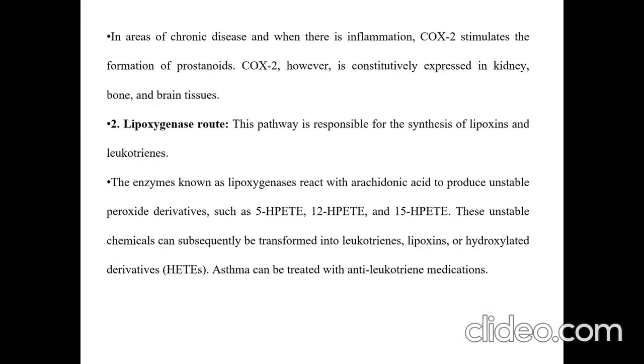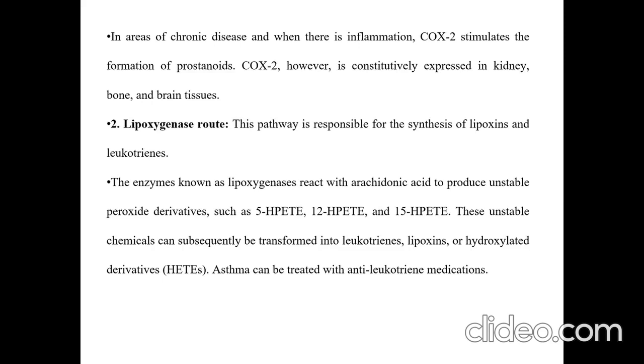COX2, or cyclooxygenase 2. In areas of chronic disease where there is inflammation, COX2 stimulates the formation of prostanoids. COX2, however, is constitutively expressed in kidney, bone, and brain tissues. Lipoxygenase route: this pathway is responsible for the synthesis of lipoxins and leukotrienes.